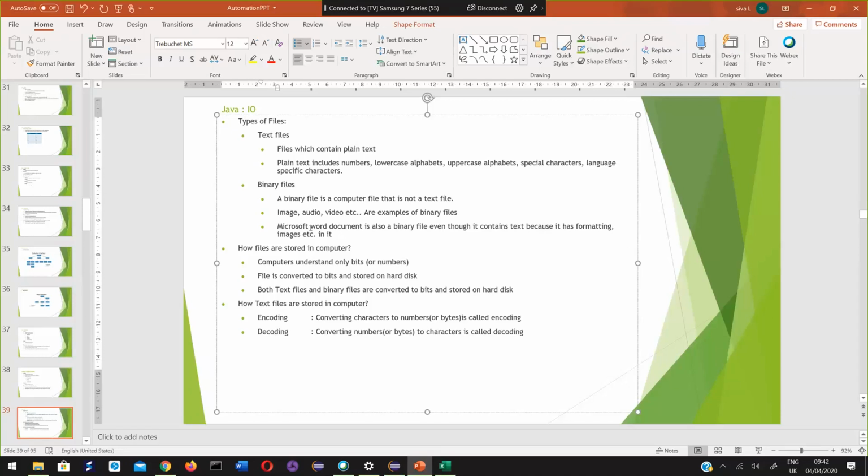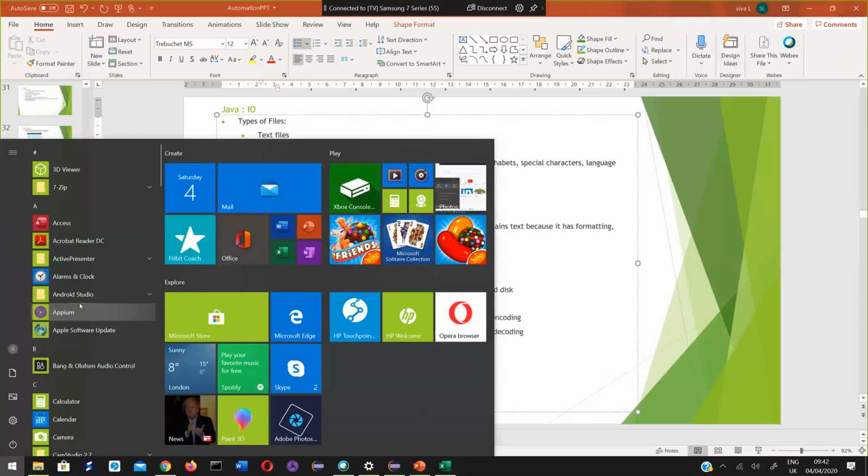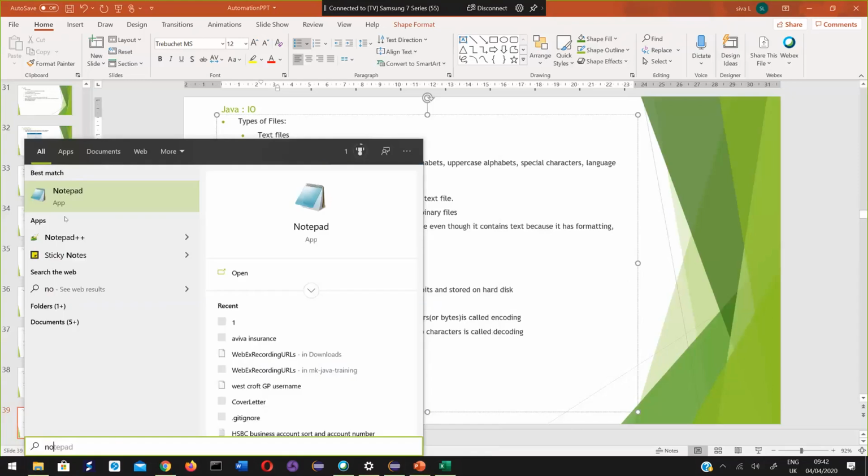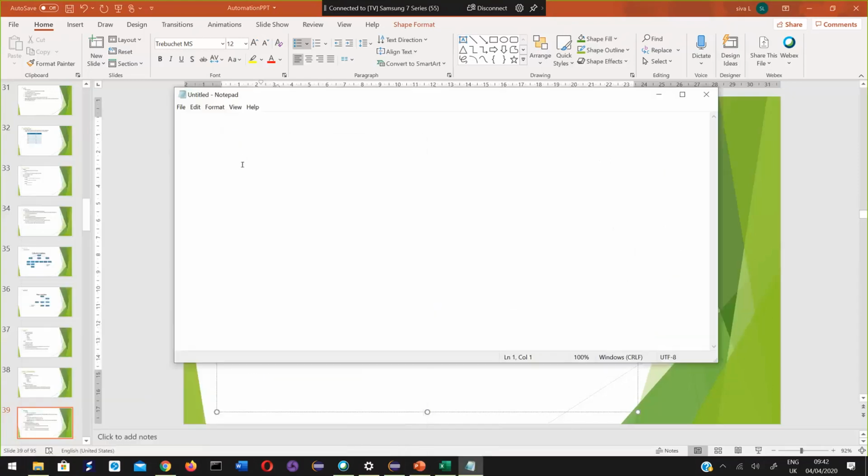Coming to types of files, we can divide files into two types: text files and binary files. A text file is a file which can be accessed using your notepad. Any text file with the .txt extension can be accessed using notepad.